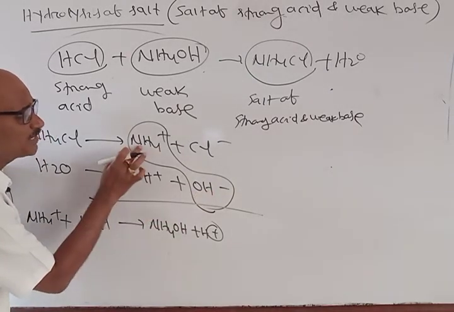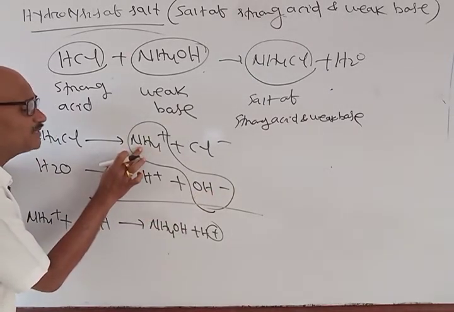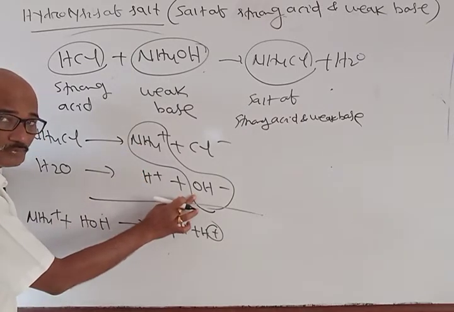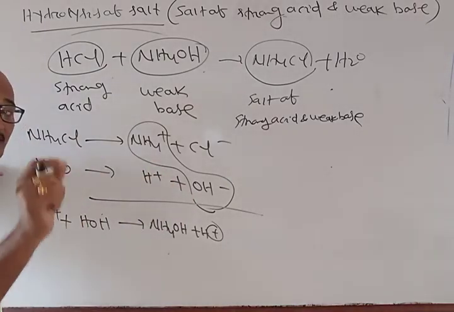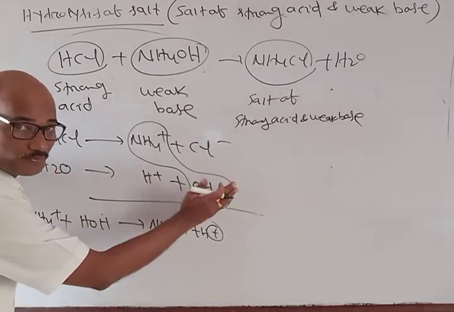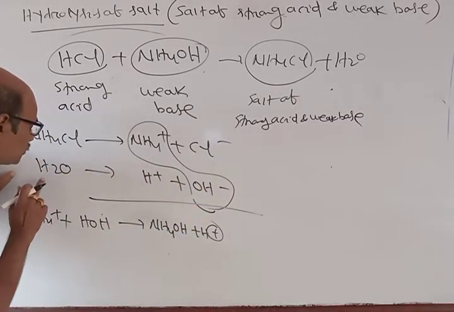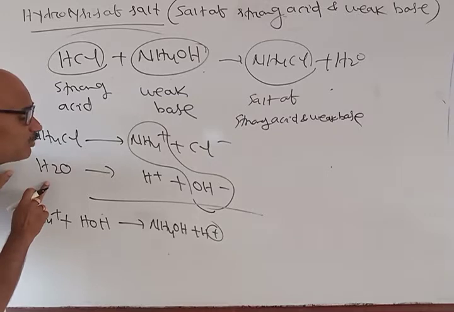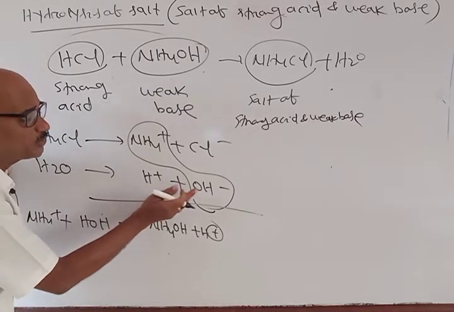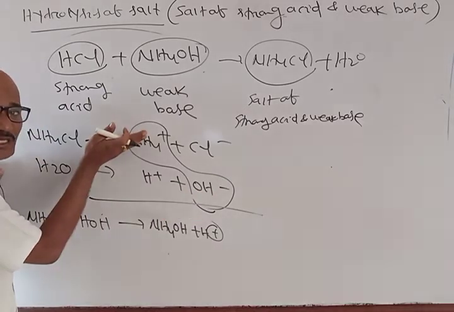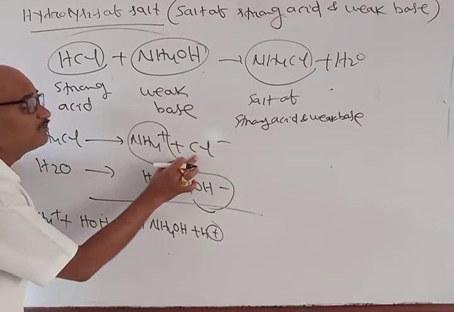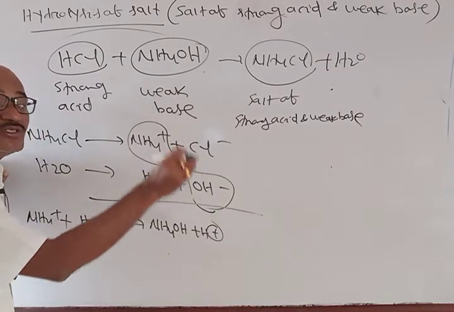Because these OH minus ions are being taken by this NH4 plus, there is a decrease in concentration of the product side. So according to Le Chatelier's principle, the reaction will go forward. More and more H2O will dissociate, giving more H plus and OH minus ions. Again this OH minus ion will be taken by the NH4 plus, but the H plus cannot be taken by the Cl minus because Cl minus is the weakest conjugate base.